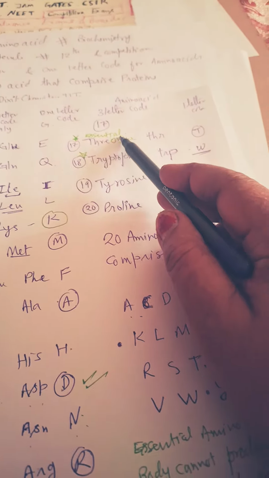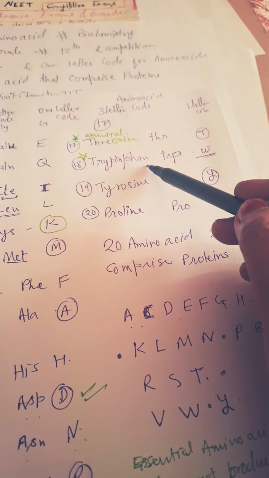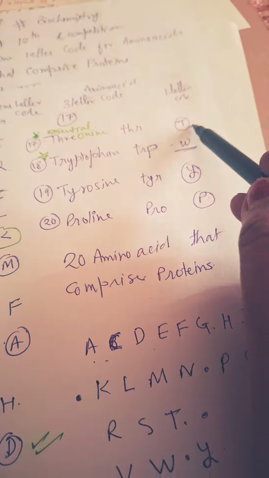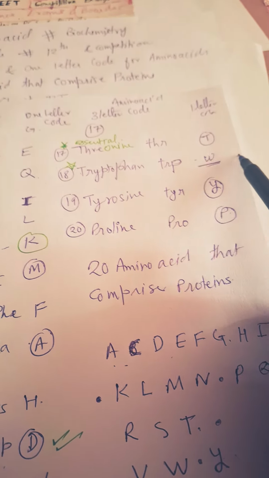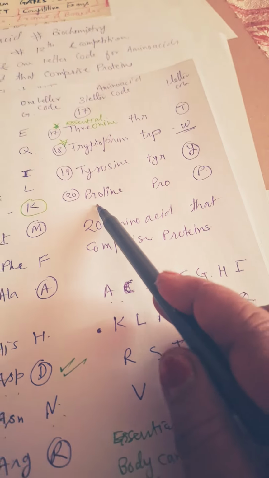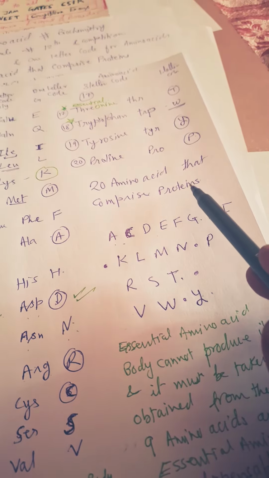And threonine is also an essential amino acid, and tryptophan is also an essential amino acid. So threonine THR T, tryptophan TRP W, tyrosine TYR Y, proline PRO P, and these are the 20 amino acids that comprise proteins.